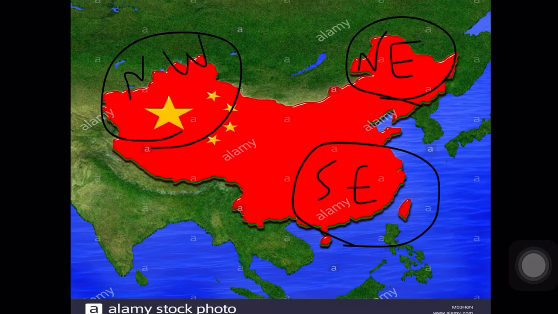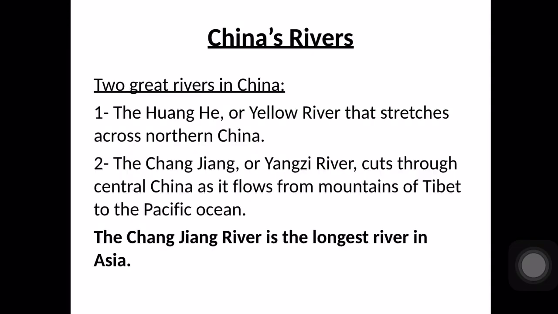In the north. And here the Changjiang River or Yangtze River is cutting through the mountains of Tibet in the west to the Pacific Ocean in the east, and the Changjiang River or Yangtze River is the longest river in the whole of China. Here is the Huang or Yellow River, located in the north part of China, and here is the Changjiang River, the longest river in China, or Yangtze River.